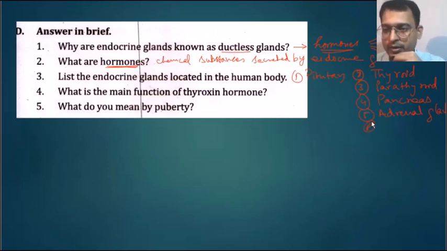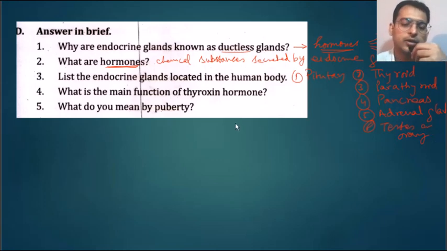Then it is the testis or ovary. These are all the endocrine glands. There are other endocrine glands, but in our syllabus we have these endocrine glands.